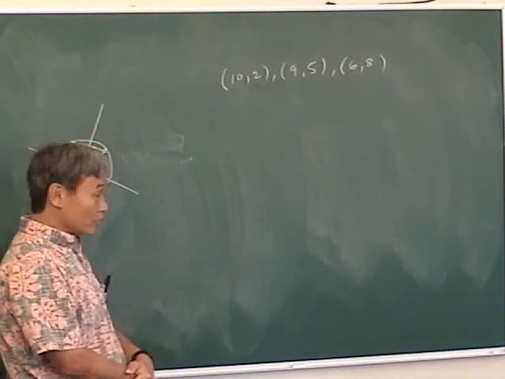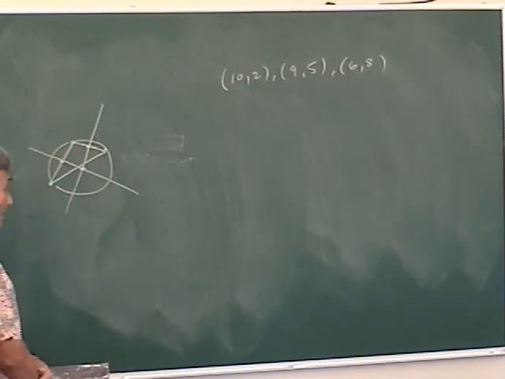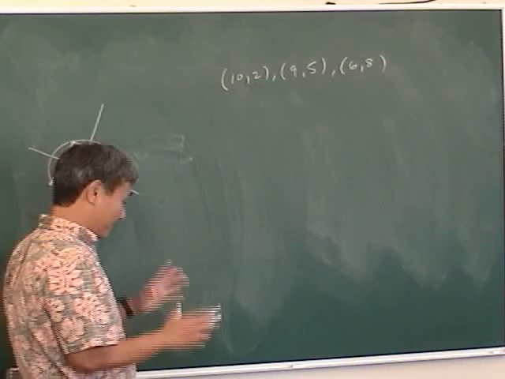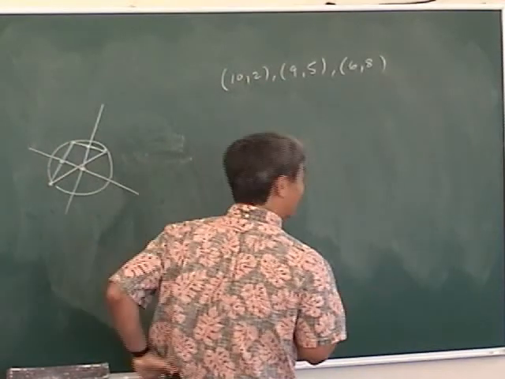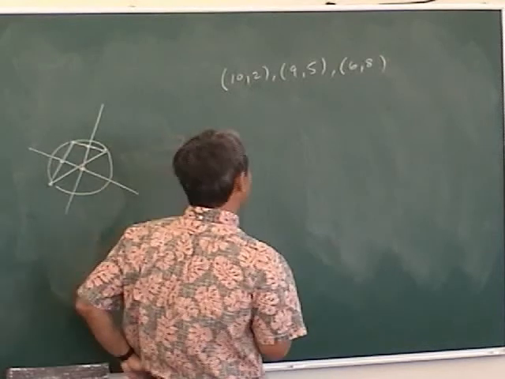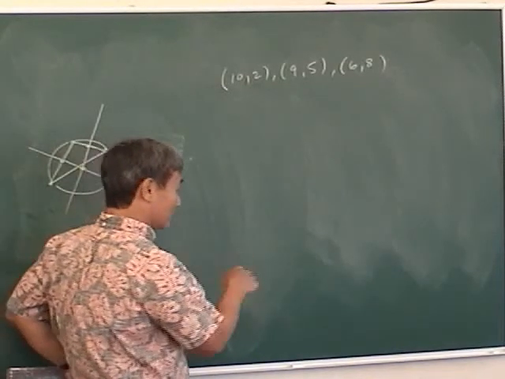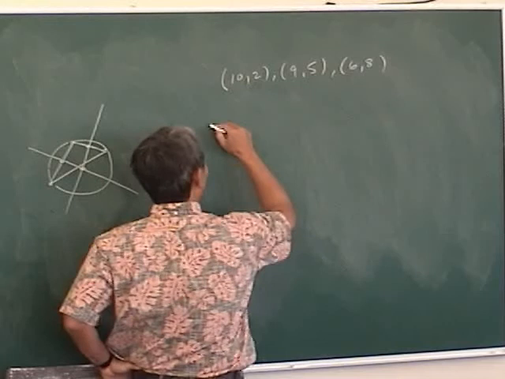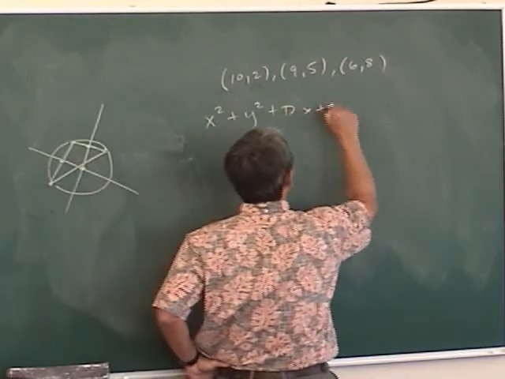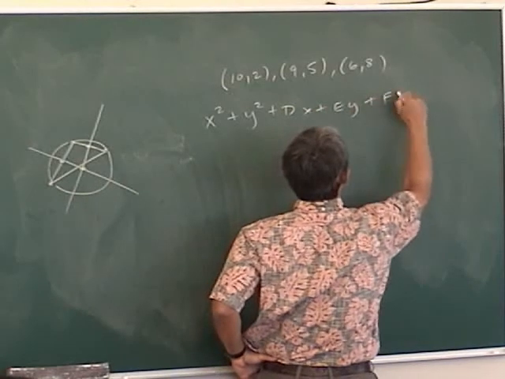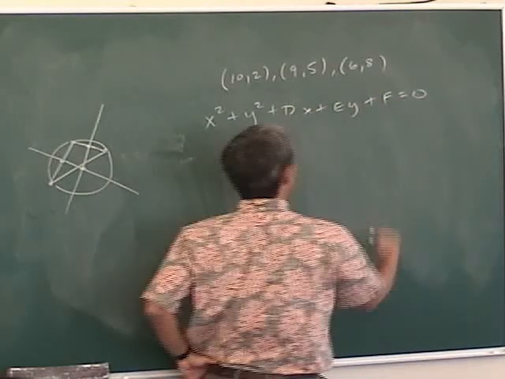Okay, yes, you can do the circumcenter way, but I'm not going to do that. I'm going to show you this other way, and believe me, the reason I'm showing it to you is because it's faster. But you got to practice to get past that. Instead of using the circumcenter method, the perpendicular bisectors of the sides, I'm going to use the general form of a circle. This is the general equation of a circle, which is in your notes.